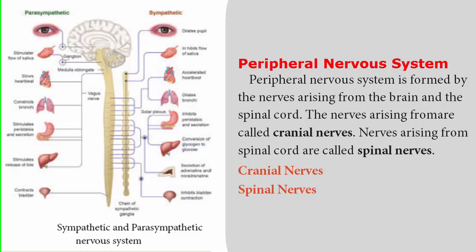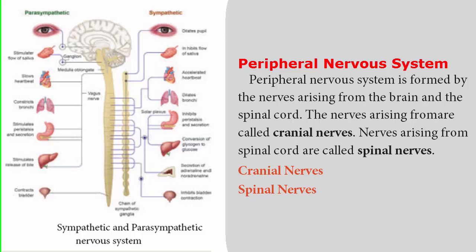The dorsal root acts as sensory nerves, and the ventral root acts as motor nerves. The dorsal root sends the impulses towards the spinal cord, and the ventral root takes the impulses away from the spinal cord.